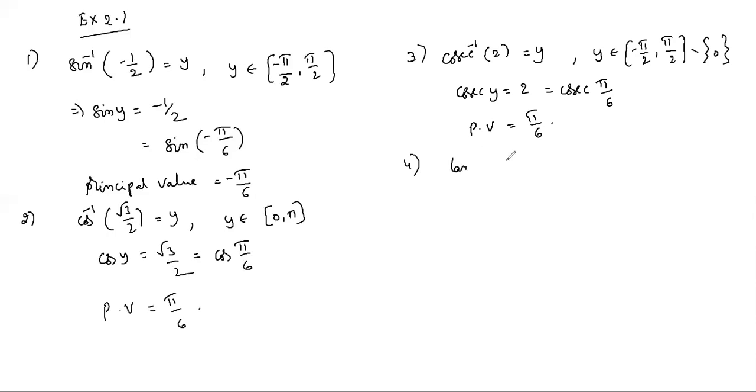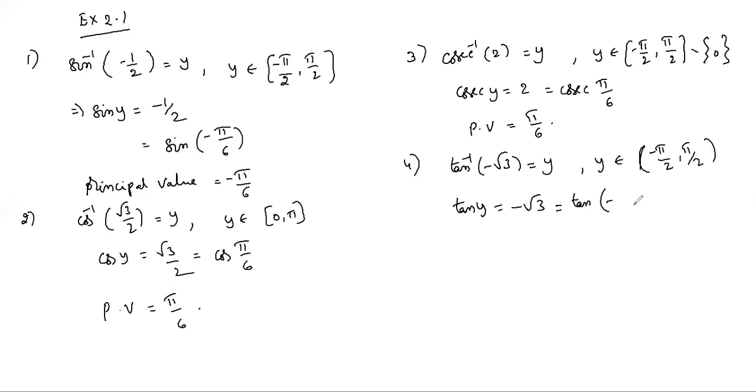Tan inverse minus root 3 equals y. So what is the tan inverse x range? Open minus pi by 2 to plus pi by 2. So tan y equals minus root 3. Tan positive means first quadrant, 0 to pi by 2; negative means you have to write the minus angle. So tan of minus pi by 3 is minus root 3. So the principal value is minus pi by 3.